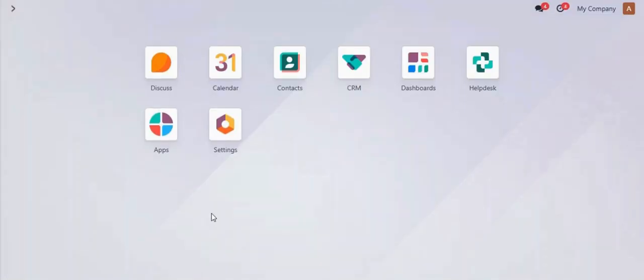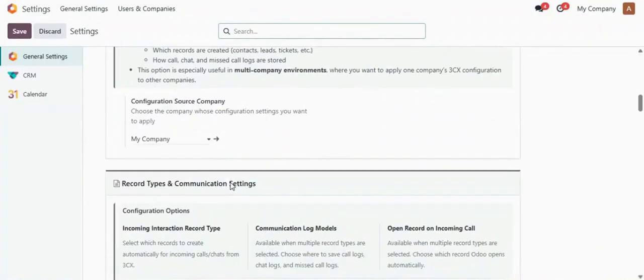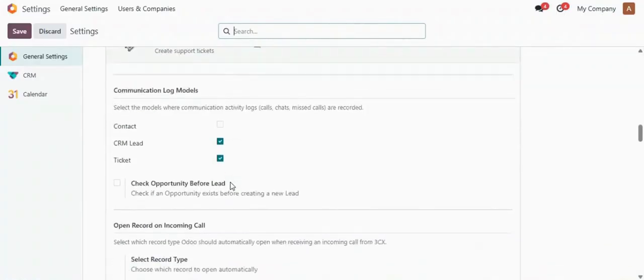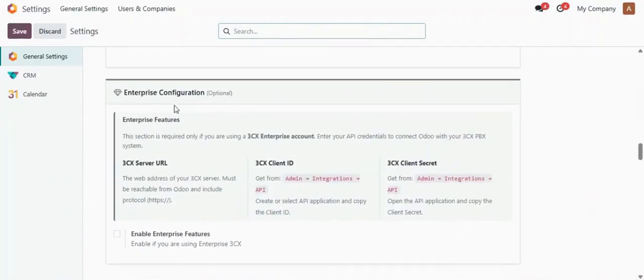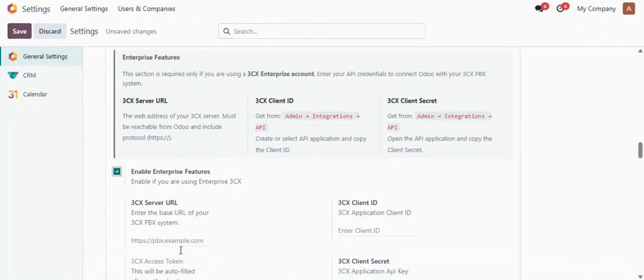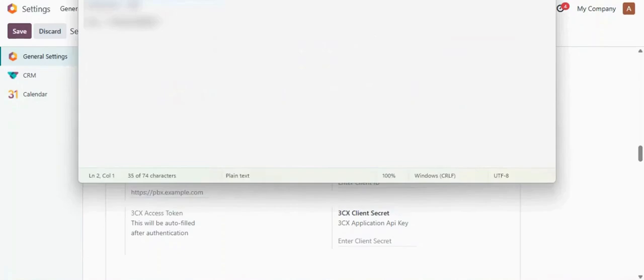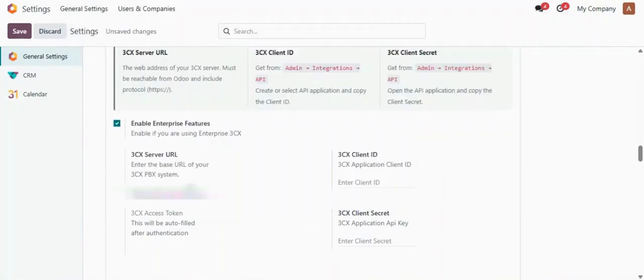So, talking about the enterprise features, going back to settings, here you will be able to see one enterprise configuration section. If you enable this option, then you will be able to find some fields where you need to add your credentials, like your server URL, the client ID, and the client secret. So I will add this server URL. Then I will add my client ID. Then I will go back to my 3CX dashboard.